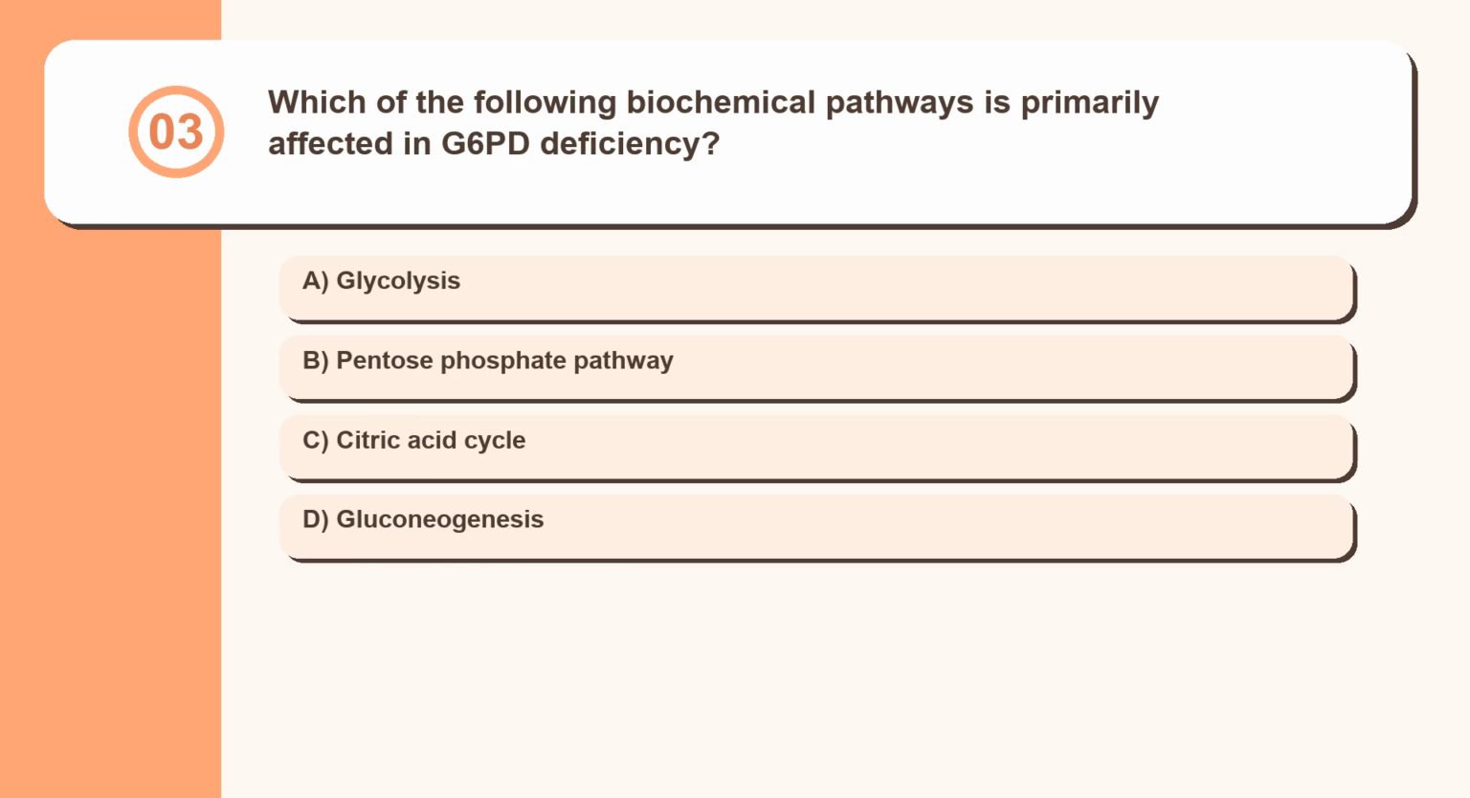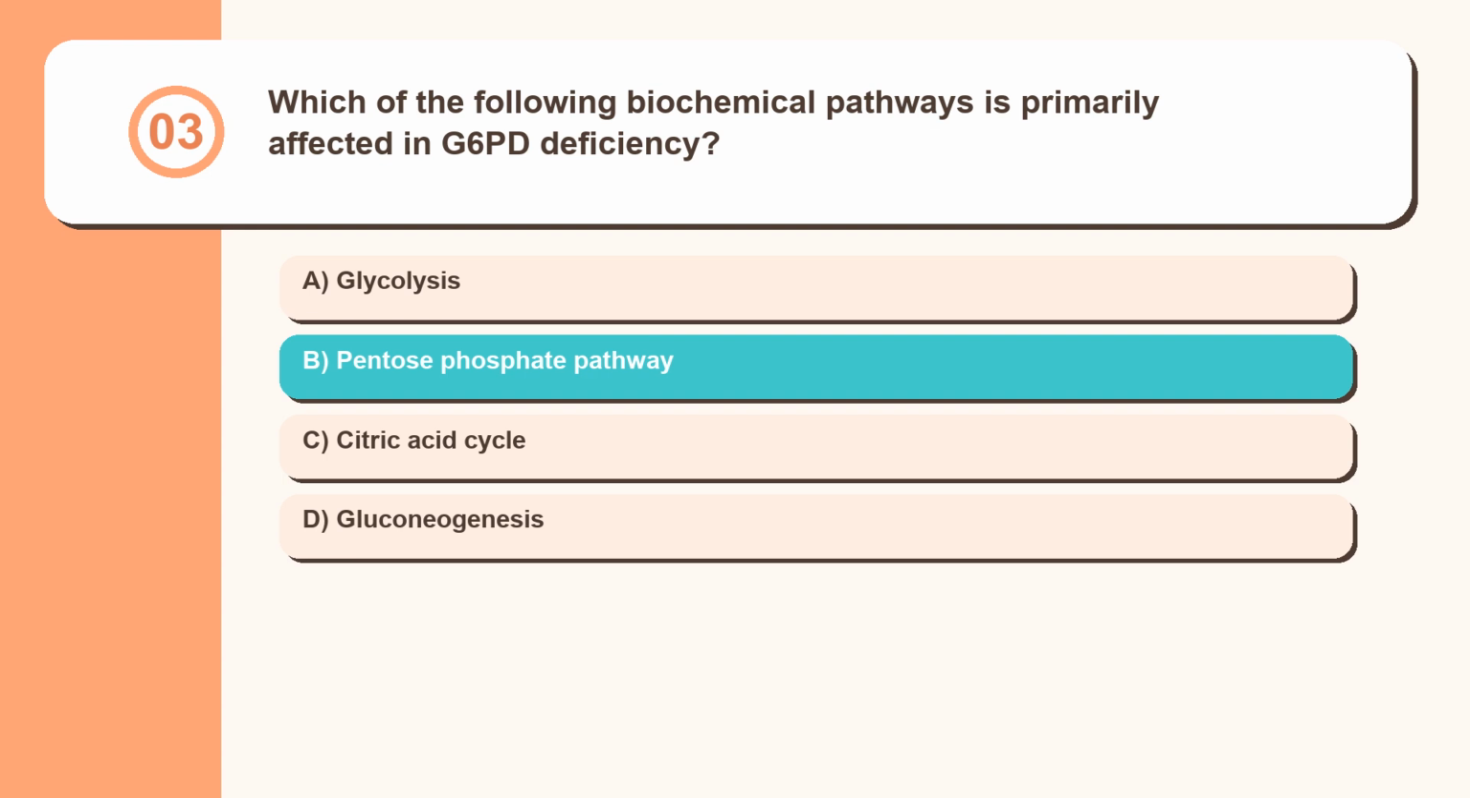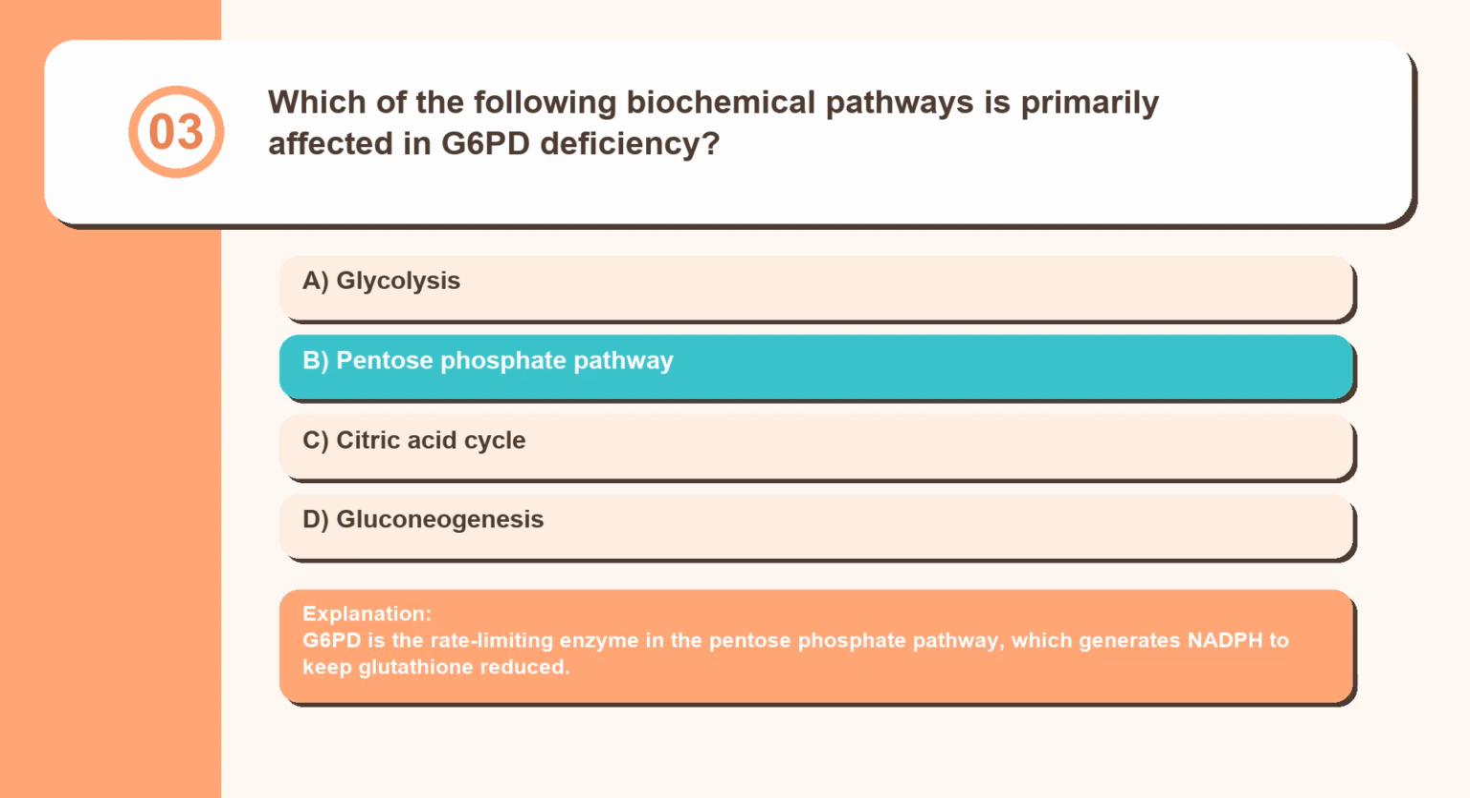Question 3. Which of the following biochemical pathways is primarily affected in G6PD deficiency? Glycolysis, pentose phosphate pathway, citric acid cycle, gluconeogenesis. G6PD is the rate-limiting enzyme in the pentose phosphate pathway, which generates NADPH to keep glutathione reduced.